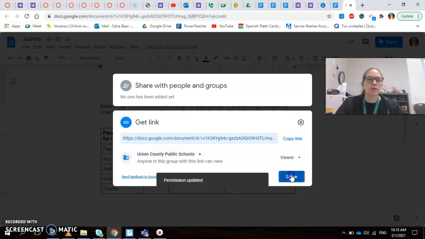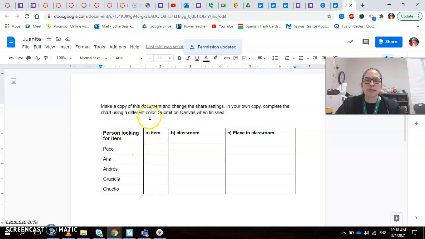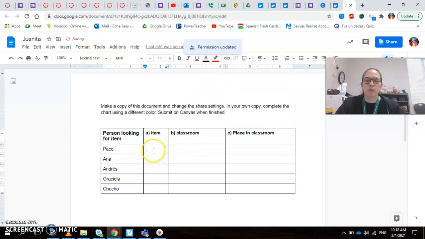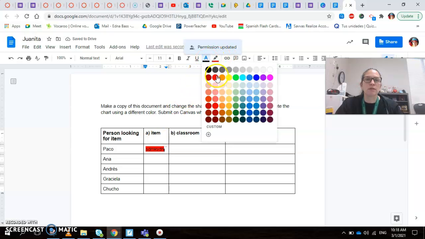Anyone, the unit is done. Then you're going to complete this. It says use a different color. So choose a different color right here to answer. And then you're going to put whatever they tell you. Oh, that's not the color. This is the color.